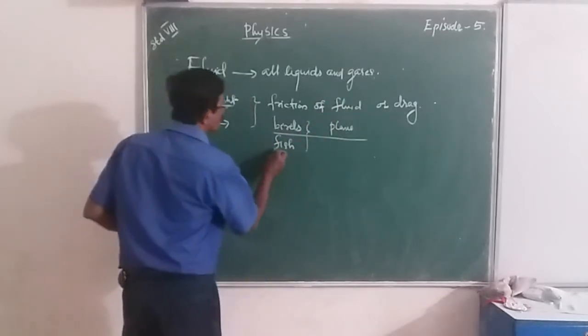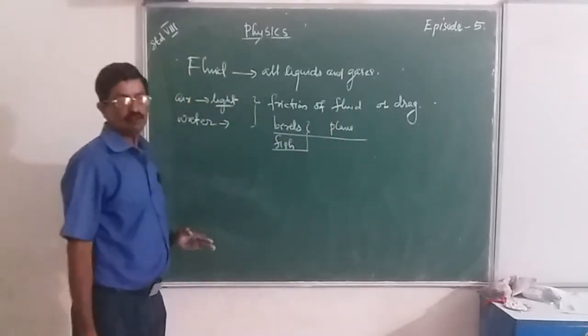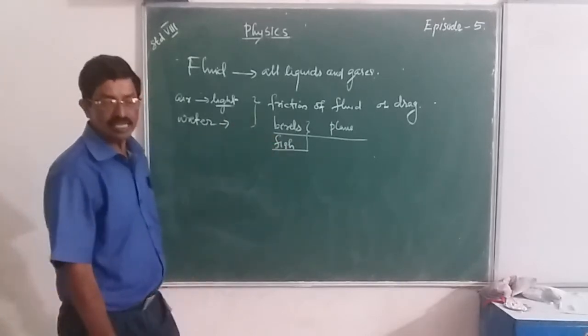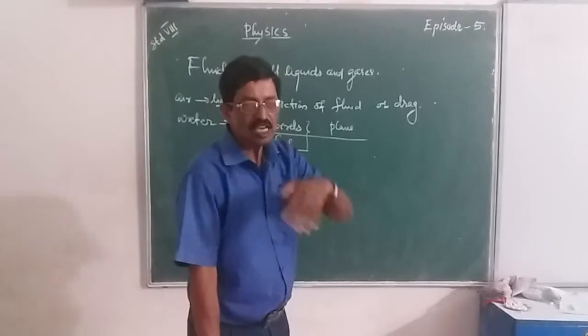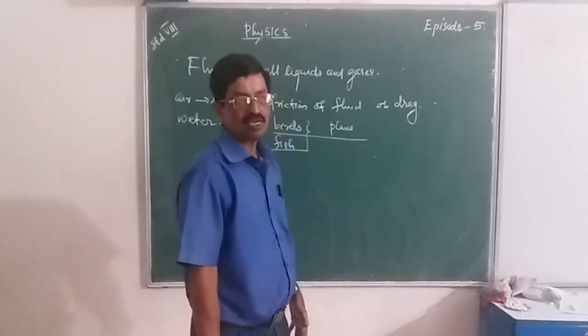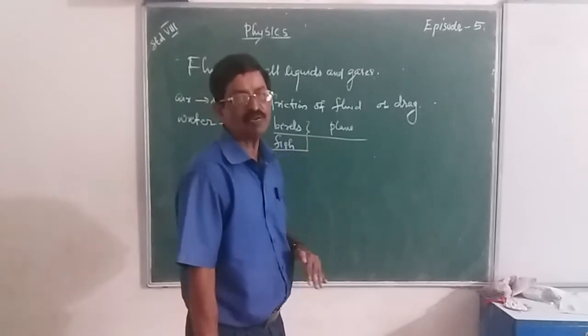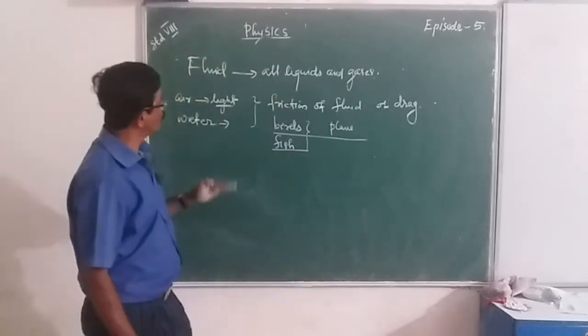Similarly, fish continuously move through water. To move through water, the loss of energy to friction, that is the force against its motion, must be minimum.